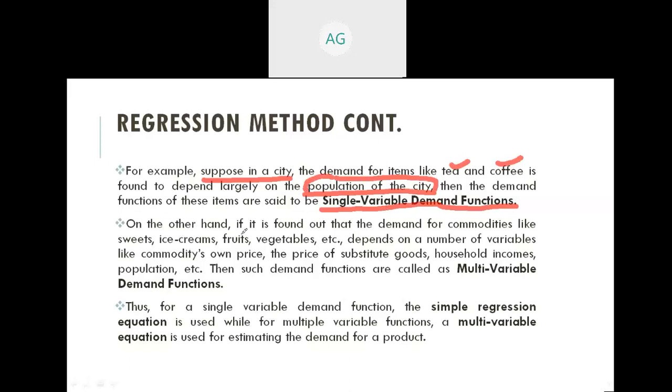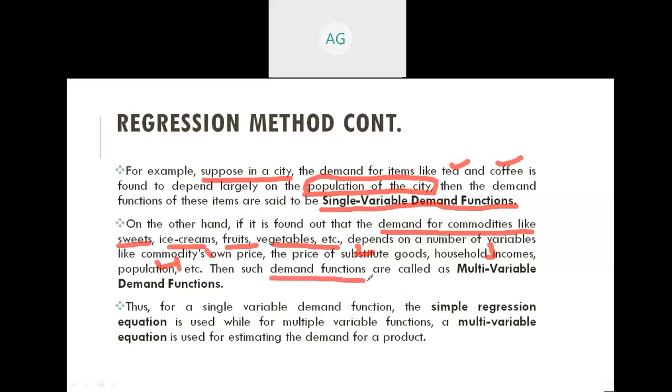On the other hand, if it is found out that the demand for commodities like sweets, ice creams, fruits, vegetables, etc., depends on a number of variables like the commodity's own price, the price of substitute goods, household income, population, etc. So here you can see there are many variables which decide the demand of the product.